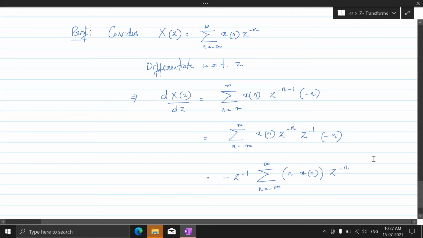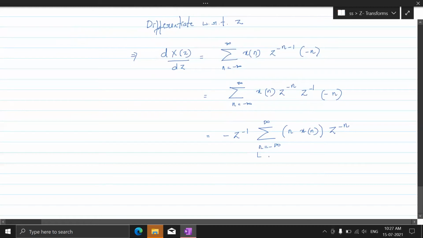Understand that? So if you see this, what is this looking like? Is this not your z transform of n x of n? Yes or no? So this is the z transform of n x of n. Understand that? So you have z inverse here, z inverse. Fine. So this is 1 by z.